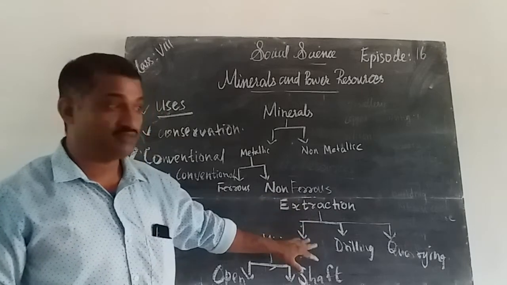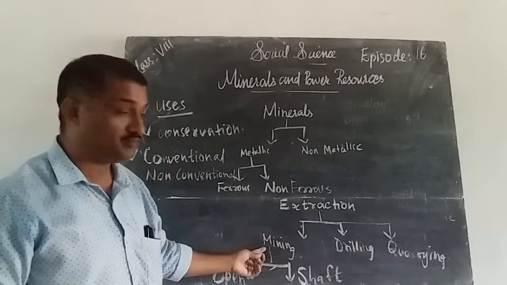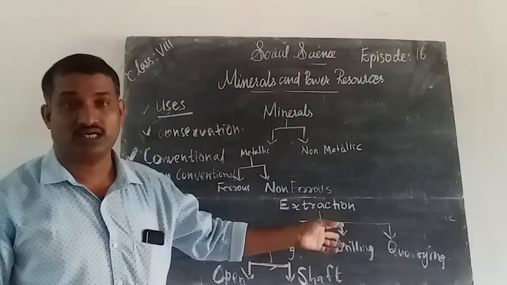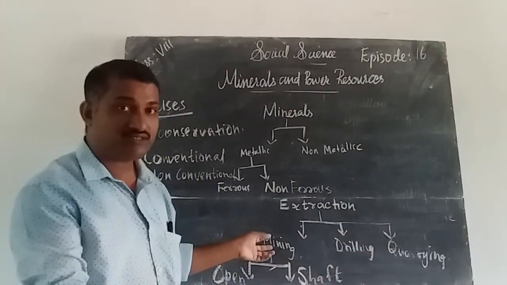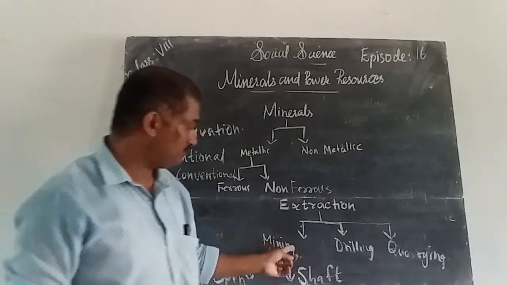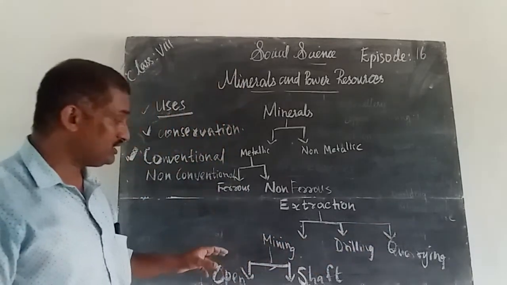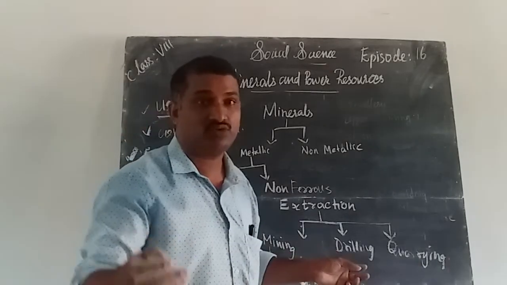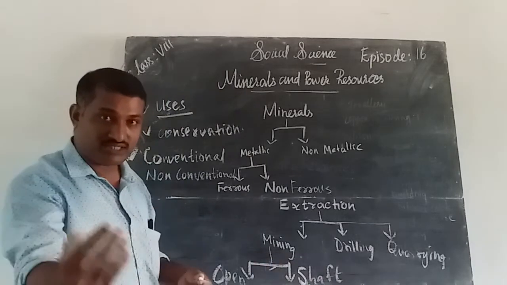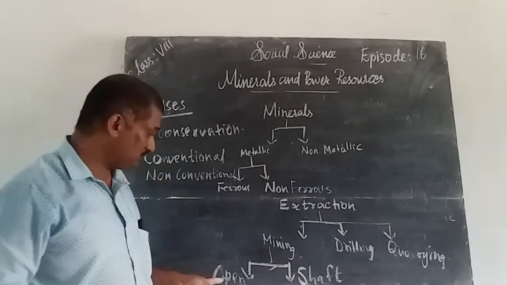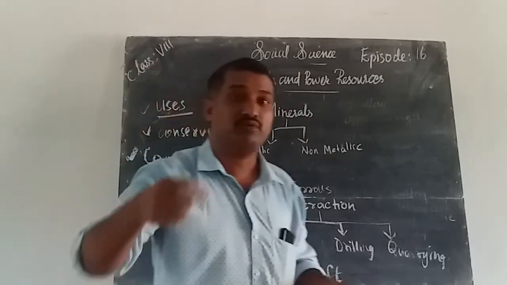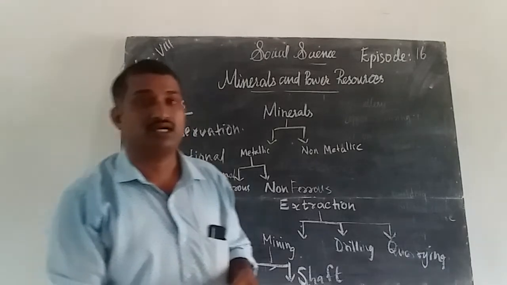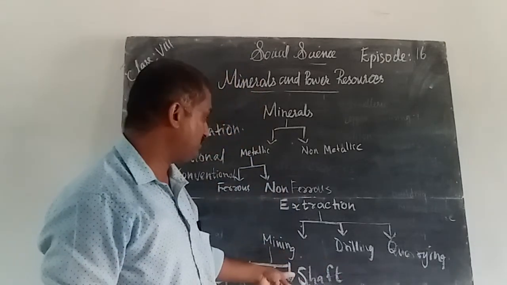And how do we extract these minerals? Minerals are extracted by three processes: mining, drilling, and coring. Extract means to take out these minerals. Mining we can divide into open cast mining and shaft mining. Open cast mining means that on the outer surface of the earth we simply dig out these resources. Shaft mining means that with the help of the shaft of machines, drilling and going deep into the earth, we collect these resources.